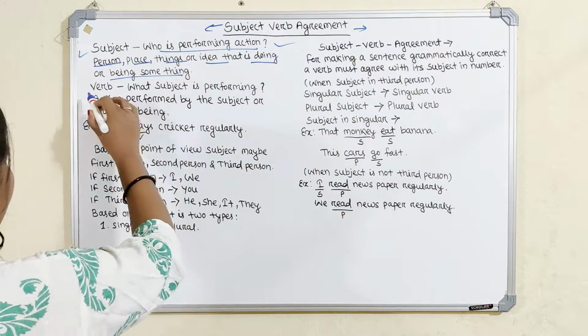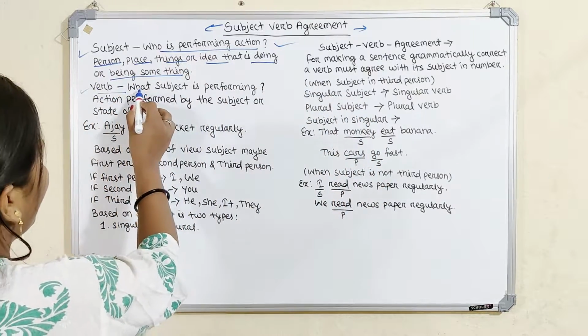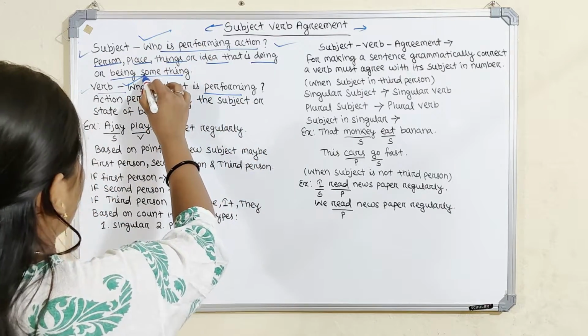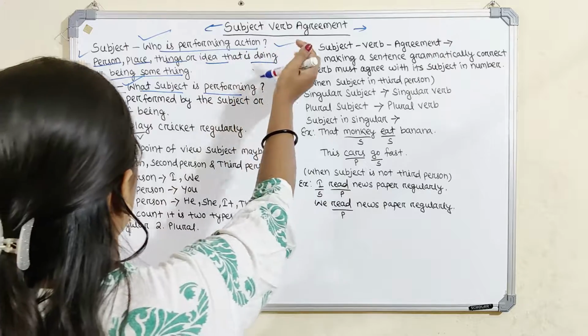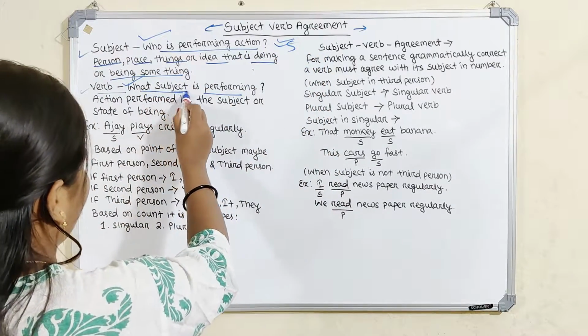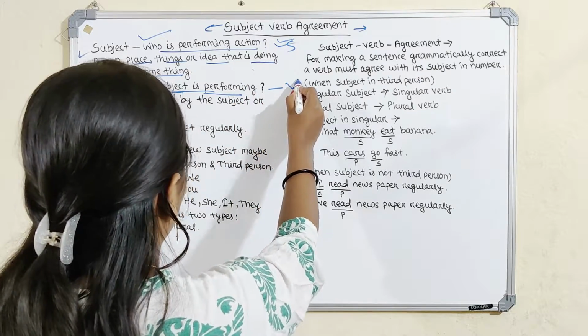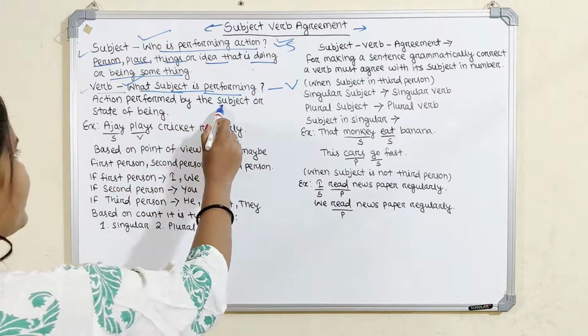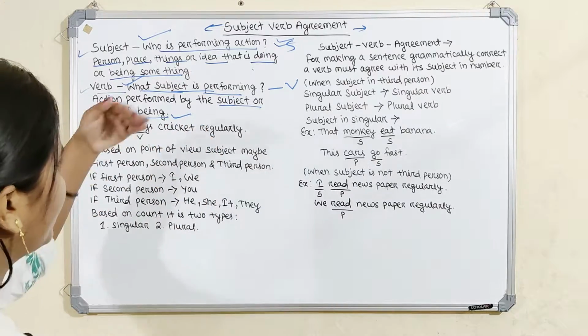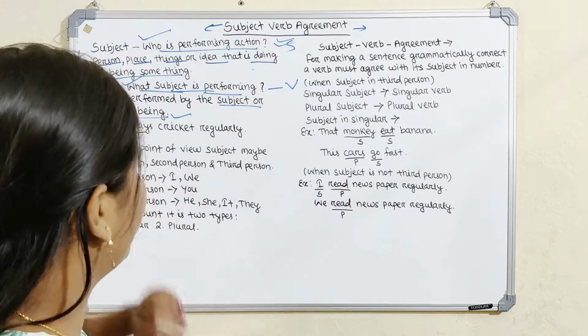Let's move to the second, that is the verb. Verb is what the subject is performing. Who is performing and what is performing. Who is performing the action, that is called the subject, and what the subject is performing is called the verb. An action performed by the subject or a state of being is called a verb. That is the definition of verb and of subject.